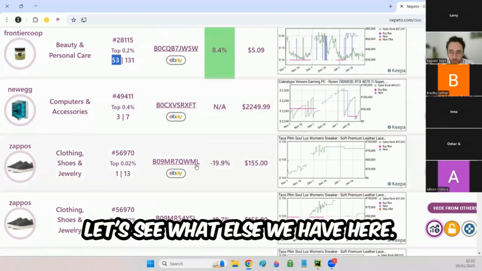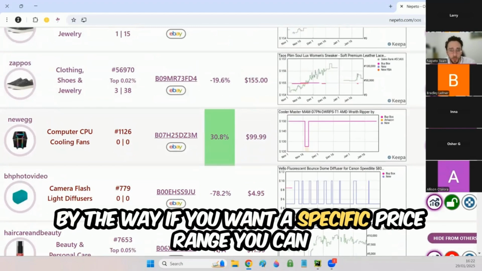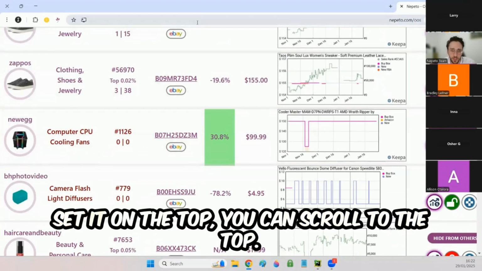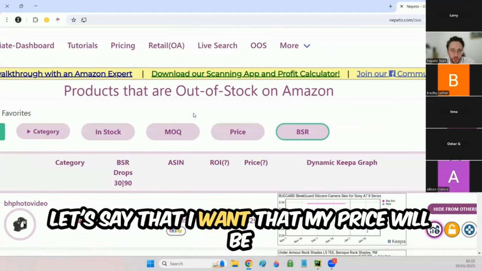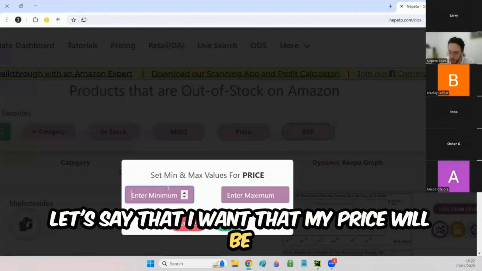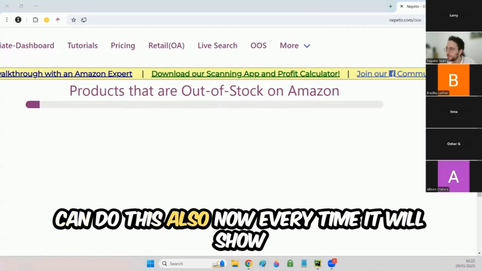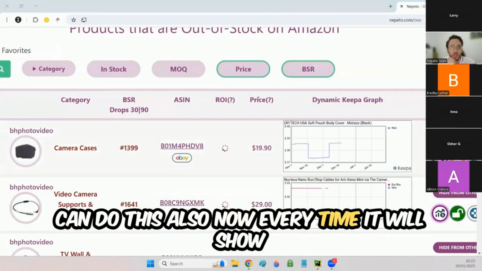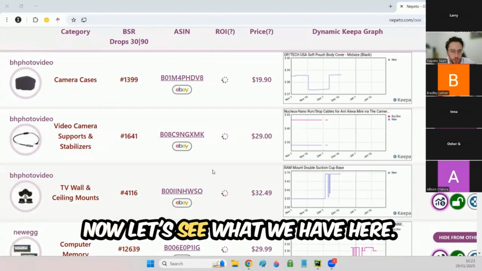Let's see what else we have here. By the way, if you want a specific price range, you can set it on the top. You can scroll to the top. Let's say that I want that my price will be at least $15 to, let's say, 40. And I can do this also. Now, every time it will show us, I will get new leads, which is amazing. Now let's see what we have here.